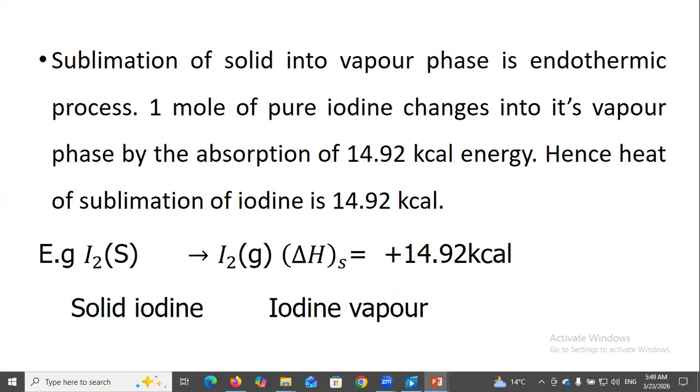Sublimation of solid into vapor phase is an endothermic process. 1 mole of pure iodine changes into its vapor phase by the absorption of 14.92 kilocalorie energy. Hence, heat of sublimation of iodine is 14.92 kilocalorie. Solid iodine changes into gaseous iodine.